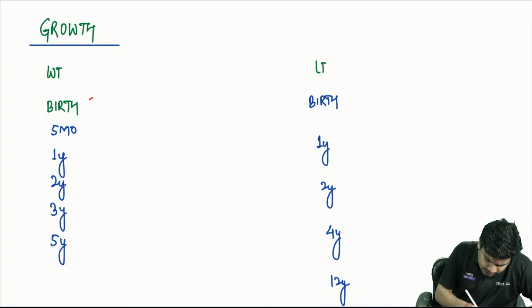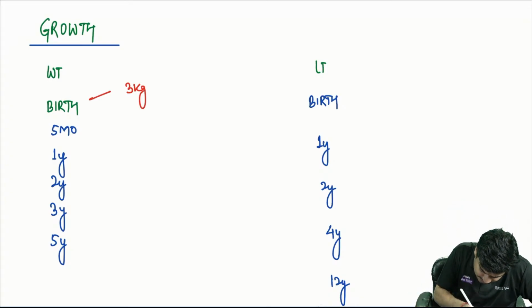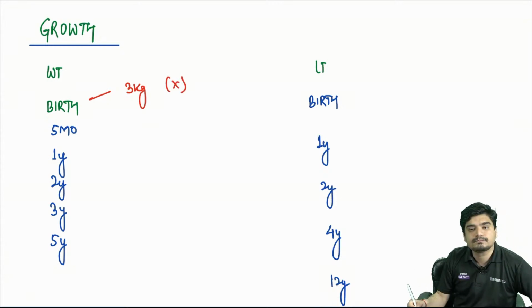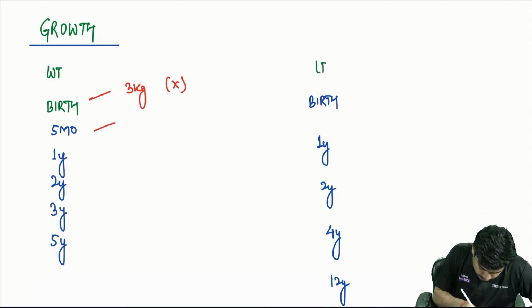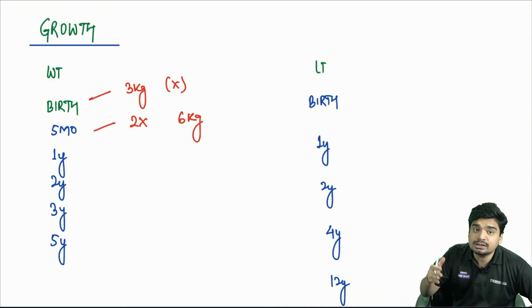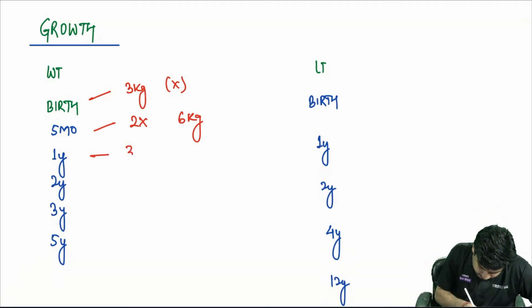Alright, so at birth, the weight of the baby is 3 kgs. Let's assume this to be X. At 5 months, the birth weight will double, so the baby will become 6 kgs. At 1 year, the birth weight will triple, 3x, so the baby will become 9 kgs.